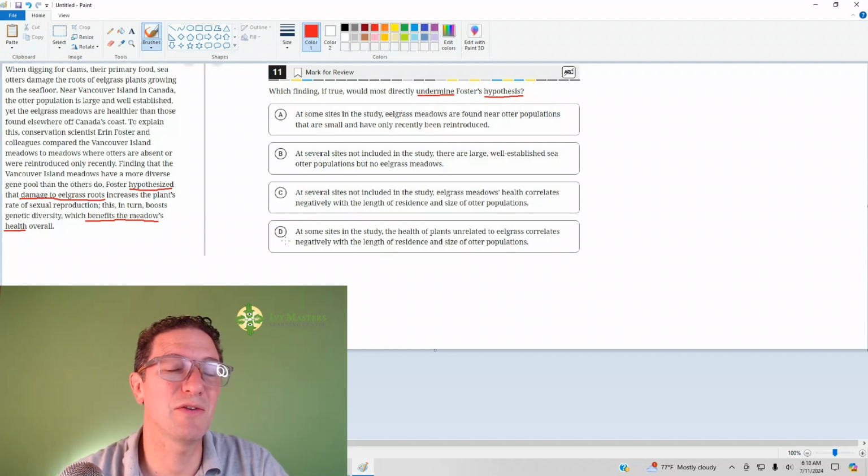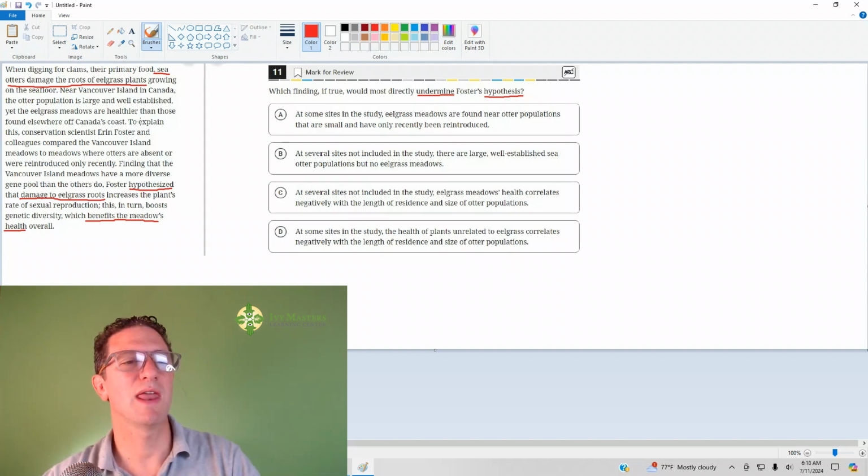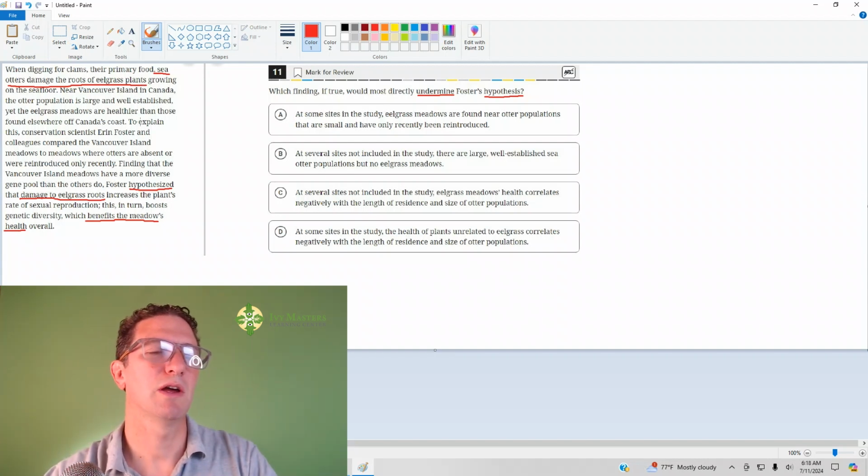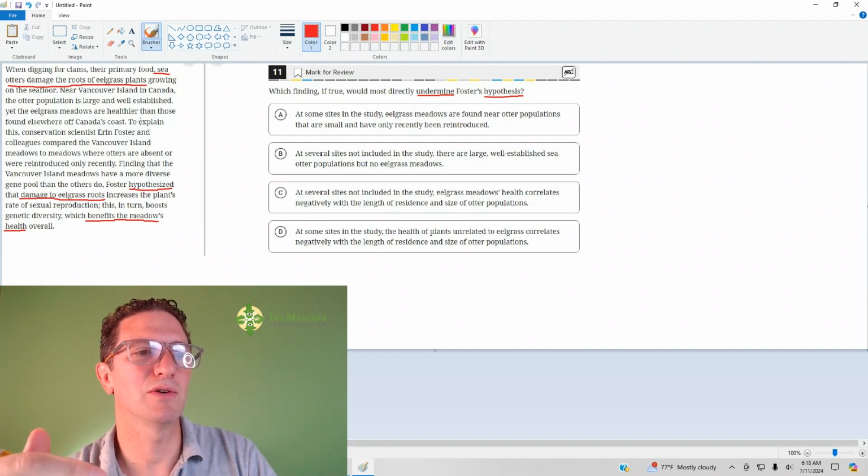For this one, at the very least, we've got to read the first sentence as well. When digging for clams, their primary food, sea otters, boom, there they are, damage the roots of eelgrass plants. So now we've got the relationship between the otters, the eelgrass plants, and then the meadow's overall health.